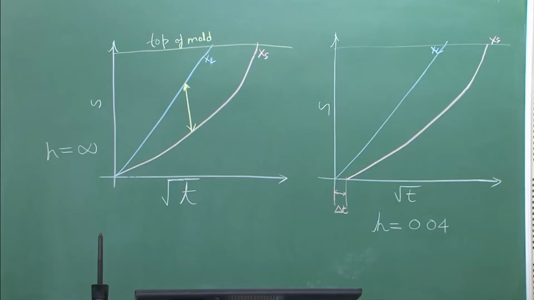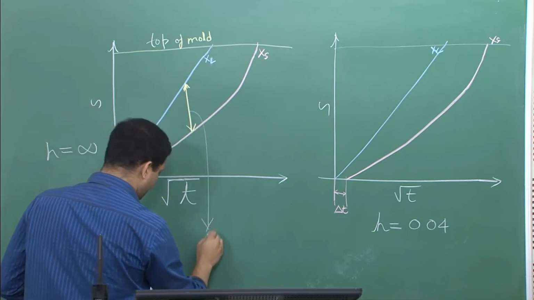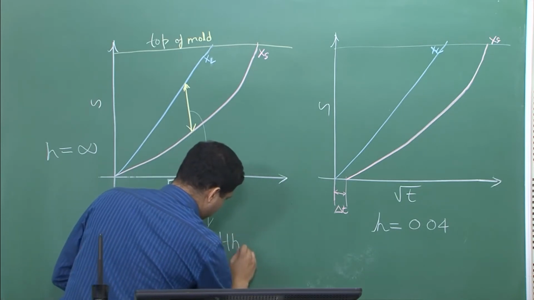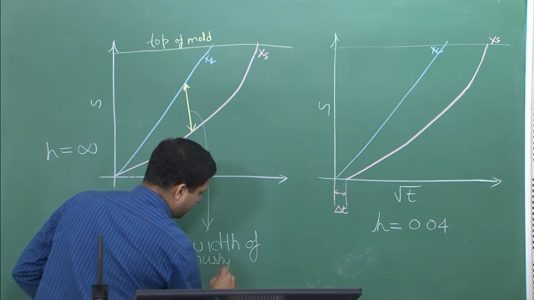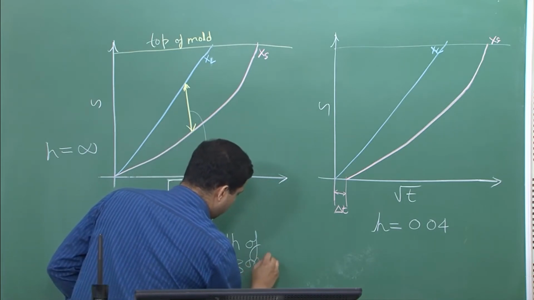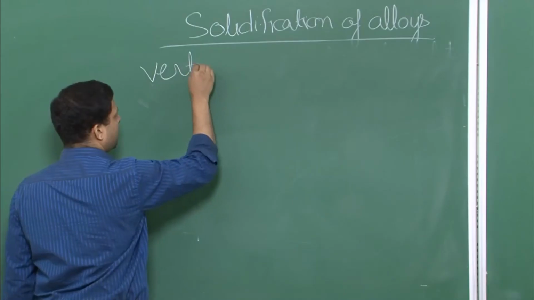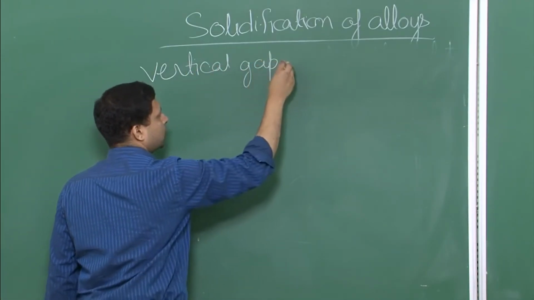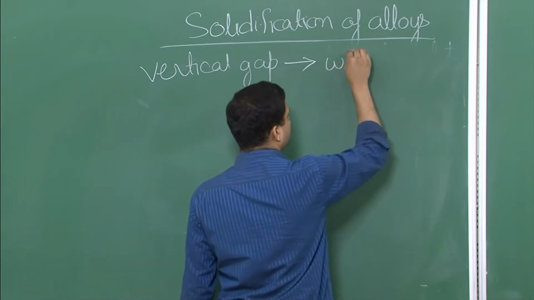So let's give it some name, and it is called width of Massey zone. It's not a name I am giving it, it's what it is called. It is called width of Massey zone. So this vertical distance, that vertical gap that we get, represents the width of Massey zone.